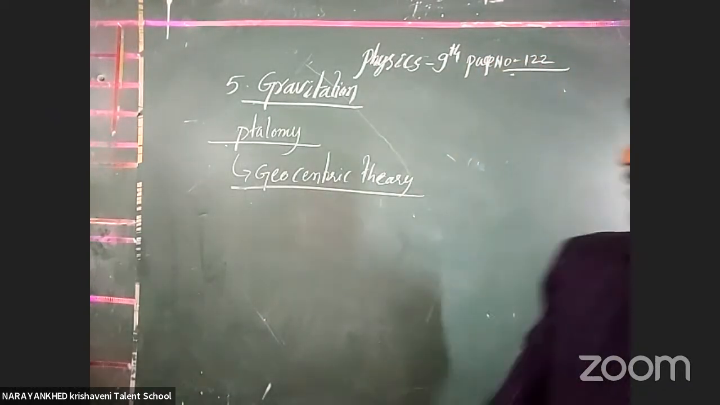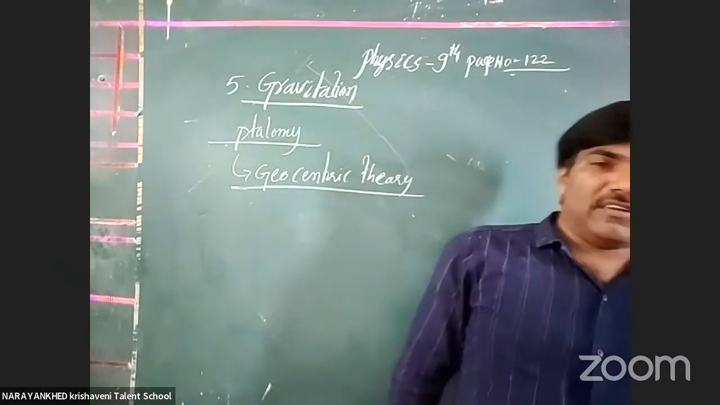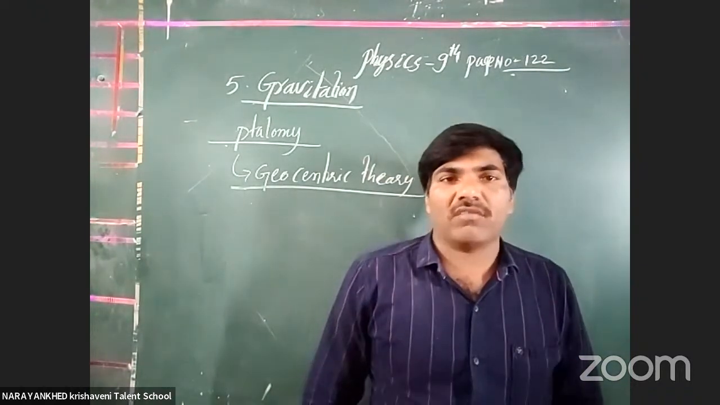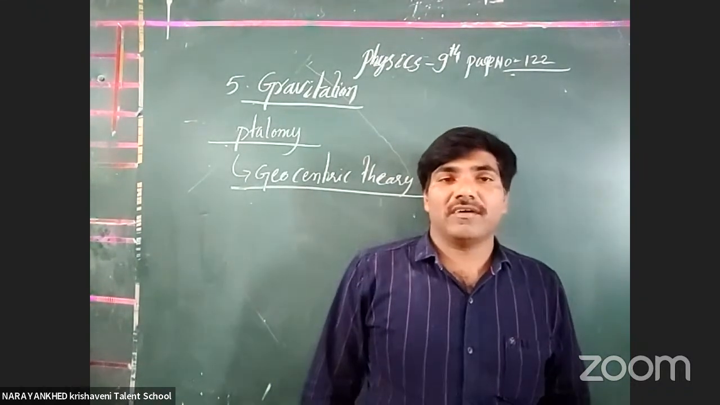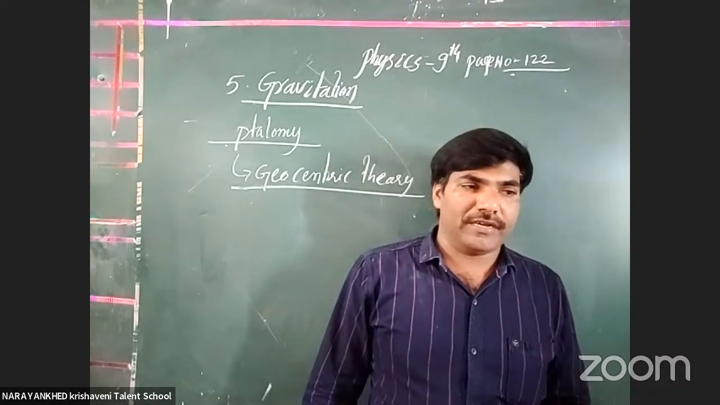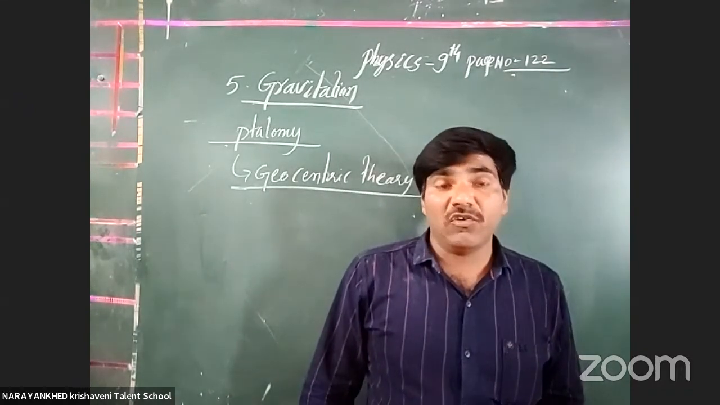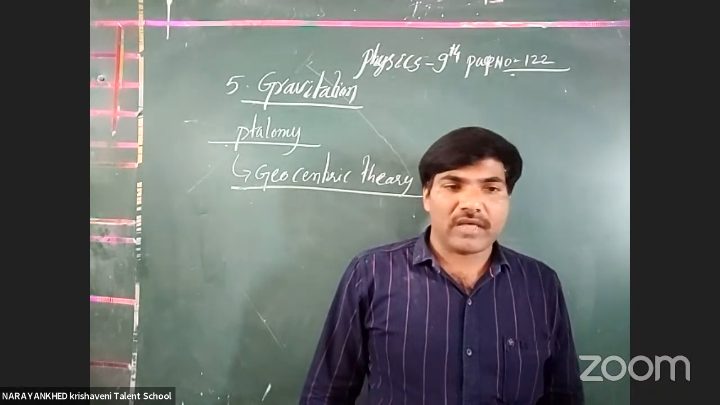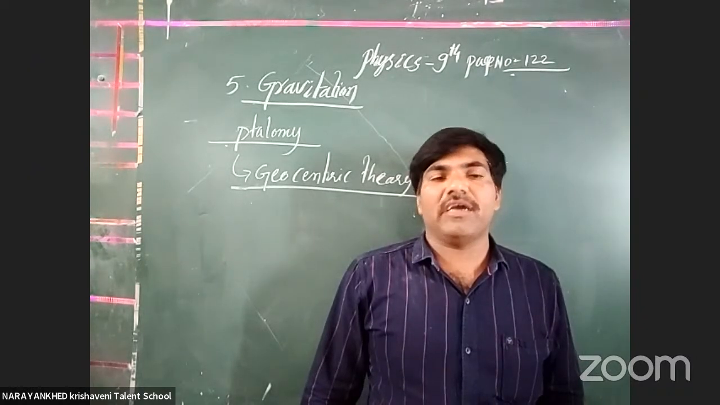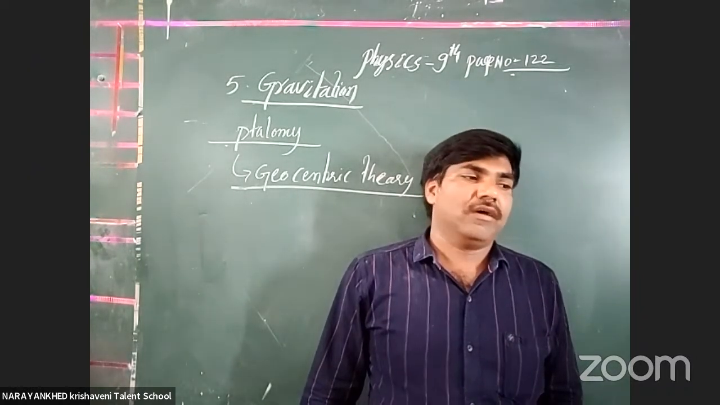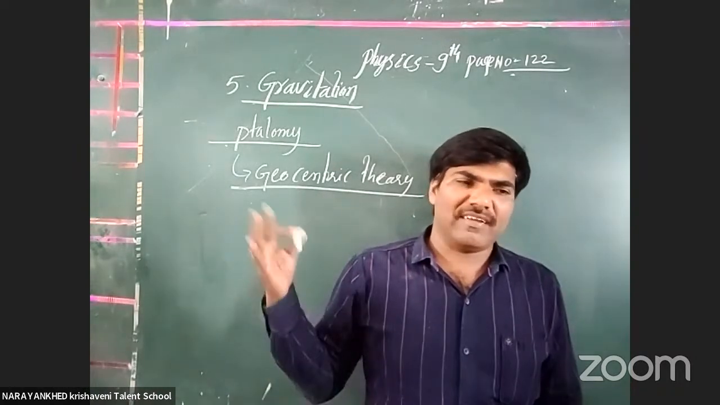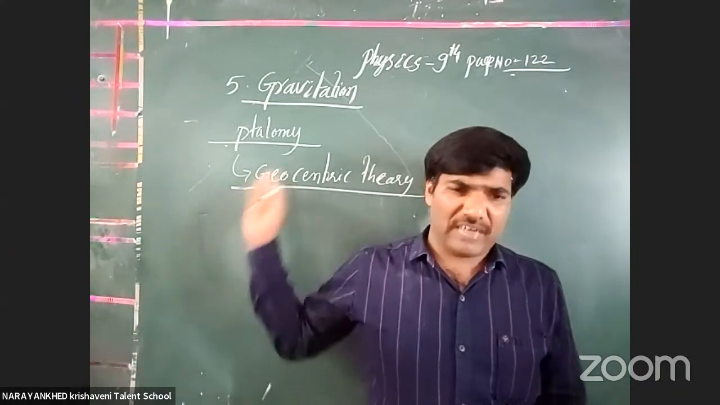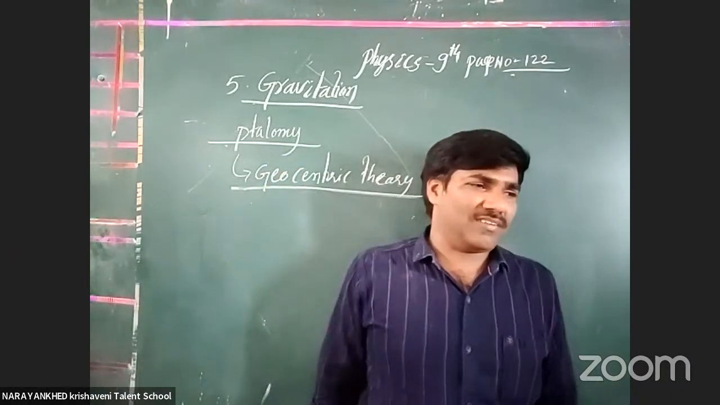Now the next scientist's name may come. He is a Polish monk. Actually, he is not a scientist, but a Polish monk named Copernicus. He gave the heliocentric theory. According to him, the sun is the center of the total universe, and all the planets and stars are revolving around the sun. Now it is the 14th century.